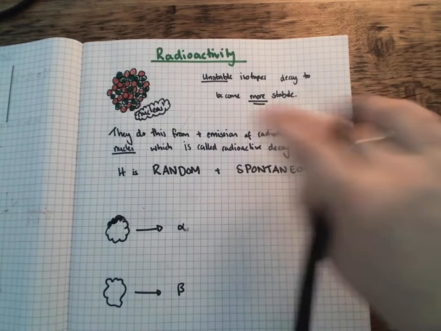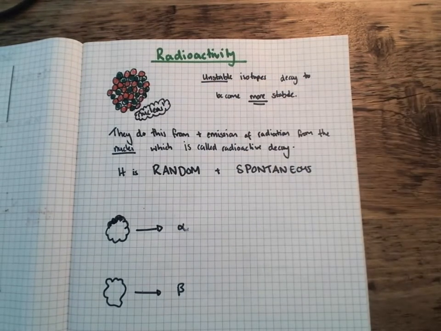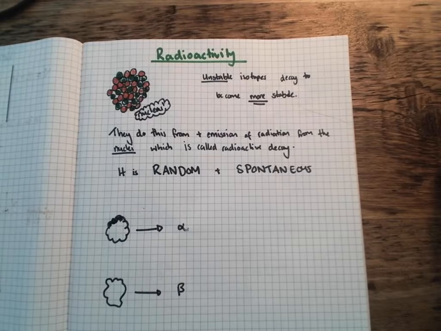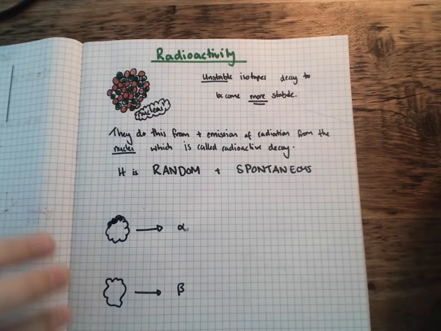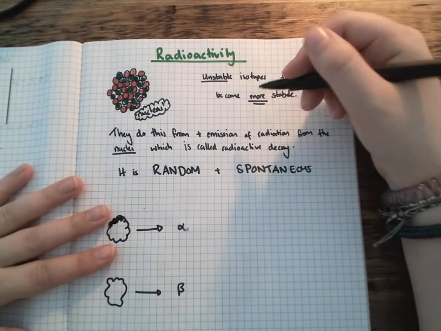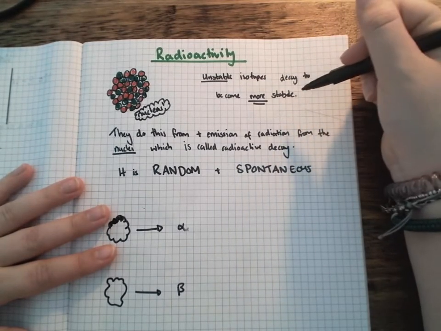Okay, so this video is on radioactivity and the three types of ionizing radiation. So first of all, we're just going to describe why we have radioactivity. Basically, radioactivity comes from unstable isotopes, and unstable isotopes are decaying to become more stable.